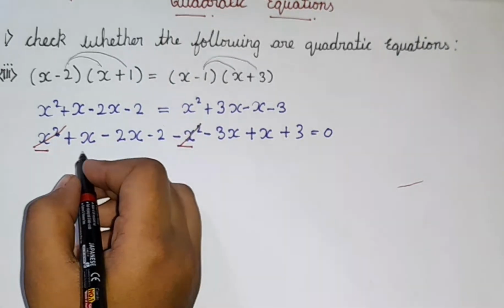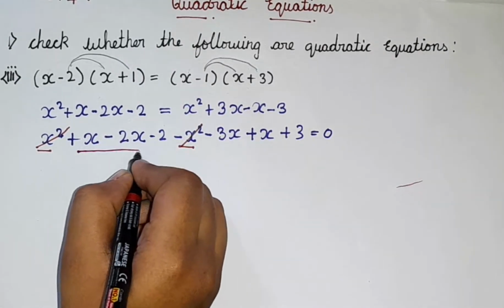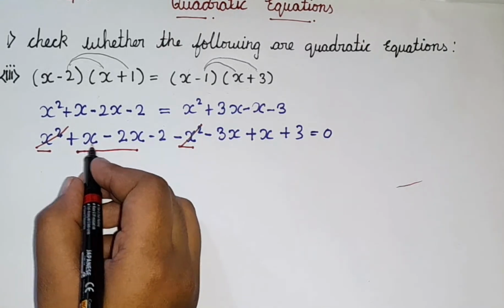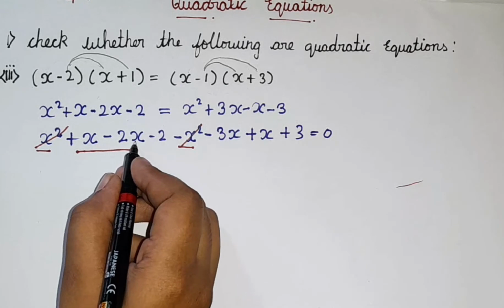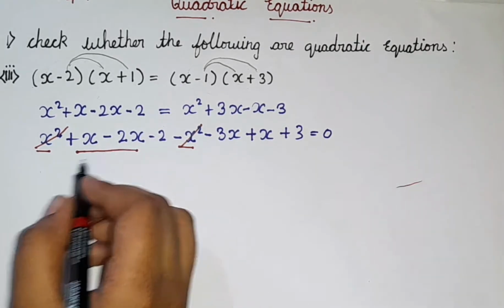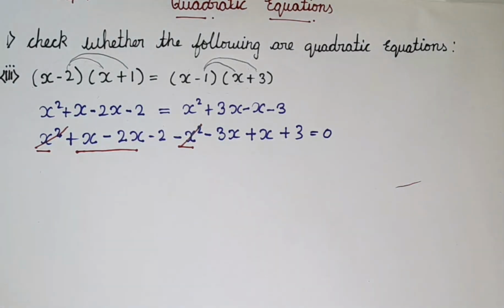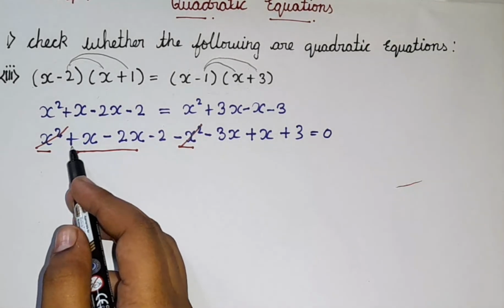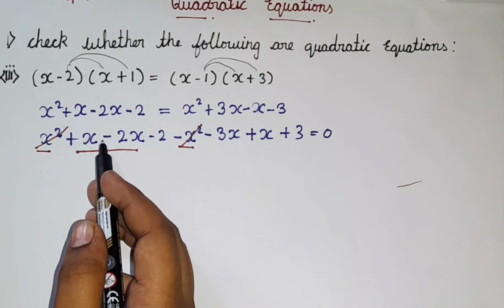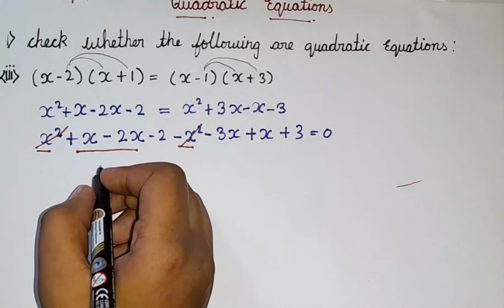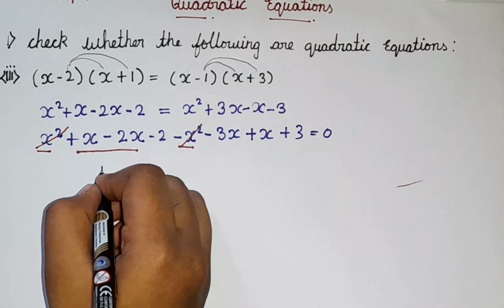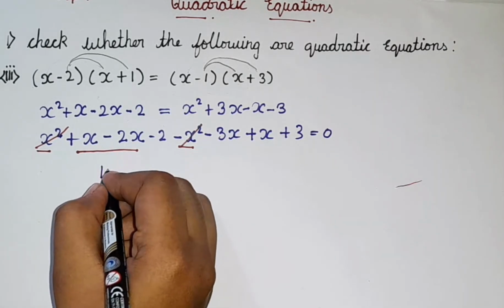Okay, so now we are going to be solving this term. Why? Because here it has x, here also it has x, both are similar. Am I right? If both the variables are similar, then I am sure that we can just solve it. Okay. So, let us do it. So, here it has plus sign, here it is minus. So, plus and minus is minus, then we are supposed to subtract them. So, when we subtract 1 minus 2, we get 1, and then we can just write the x as it is.